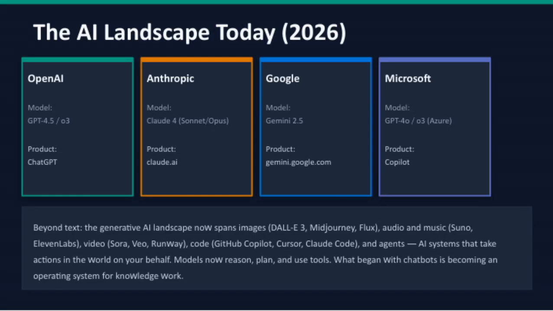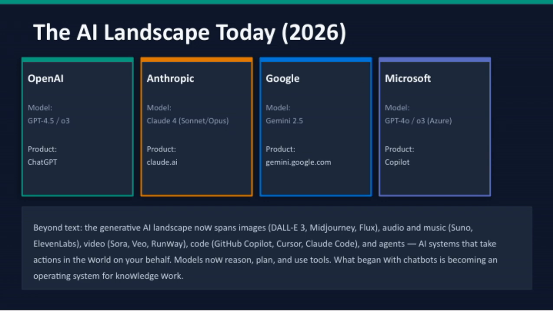Now, beyond just text, the generative AI landscape has expanded dramatically. We're seeing models that create images, like DALL-E 3, Midjourney, and Flux, which enable stunning visual content. In audio and music, tools like Suno and 11 Labs are revolutionizing how we generate sound and compose music. When it comes to video, platforms such as Sora, Veo, and Runway are pushing the boundaries of what's possible in visual storytelling.